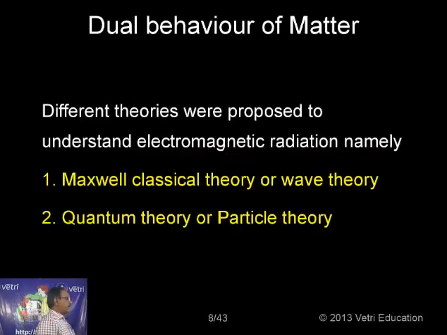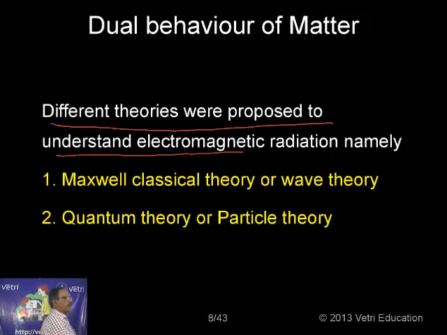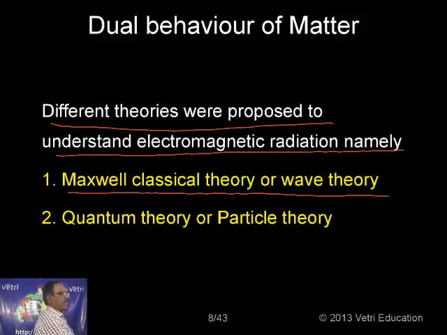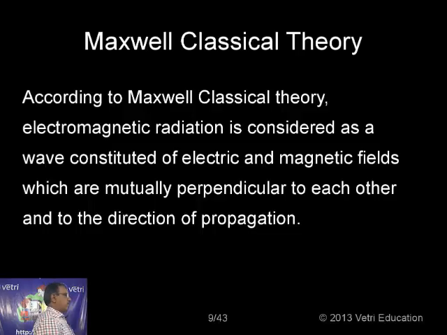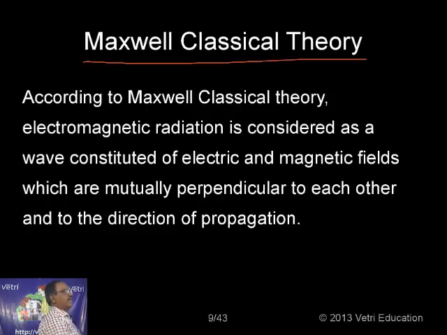In order to understand this, different theories were proposed to understand electromagnetic radiation. What are the important electromagnetic radiations? Let me come to that later. Mainly there are two theories: one, Maxwell classical theory or wave theory, and two, quantum theory or particle theory. Now let us confine ourselves to the atom only. First, let me take the Maxwell classical theory or wave theory.